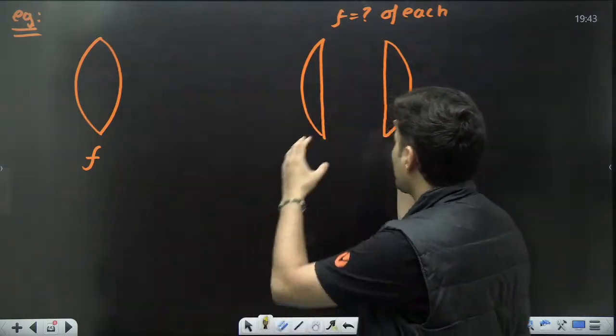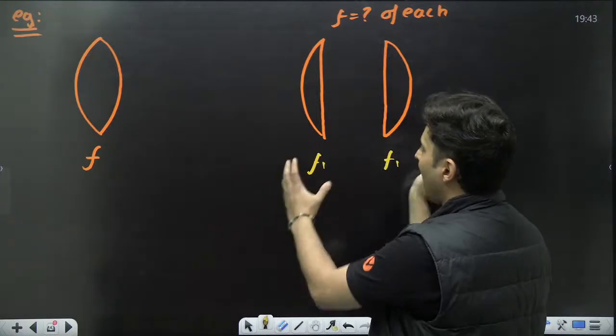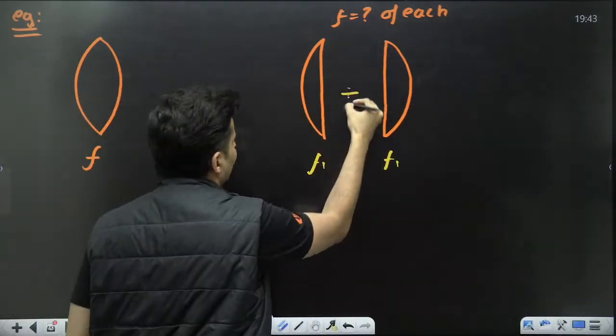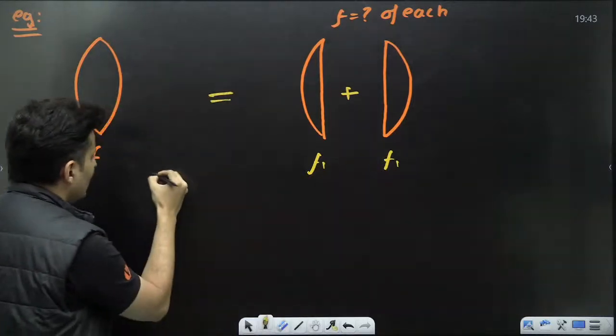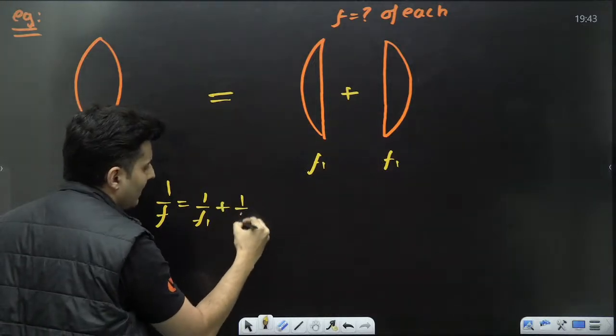If these two lenses have focal lengths f1 and f1, and I add them together, I will get back the original lens. So this is equivalent. So 1 by f will be 1 by f1 plus 1 by f2.